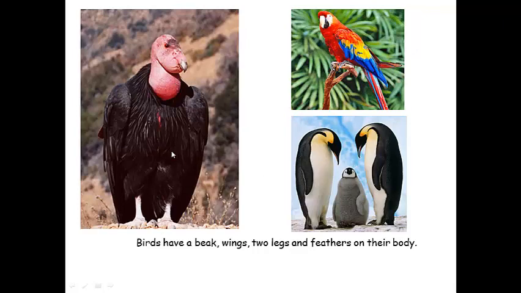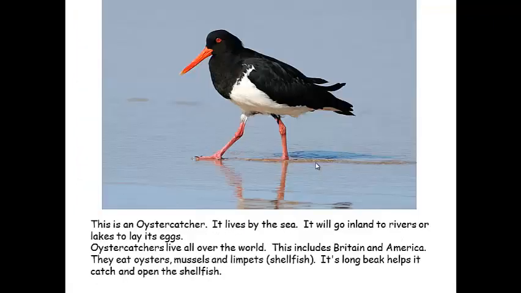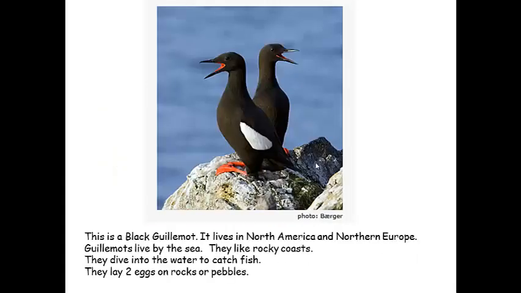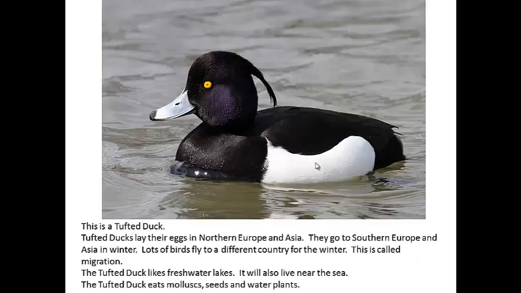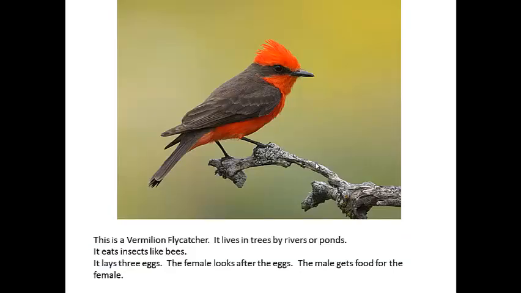The color of the feather, the shape of the beak. Kingfisher is different than puffin, than oyster catcher, and black guillemot, tufted duck, eagle. All of them are birds, but they vary. There is variation among them.